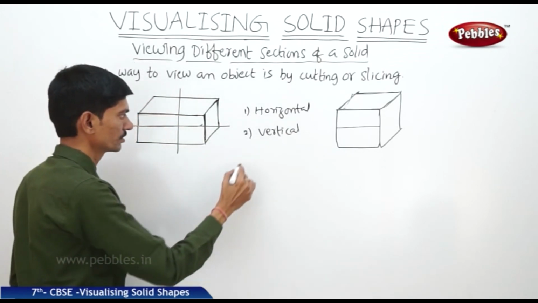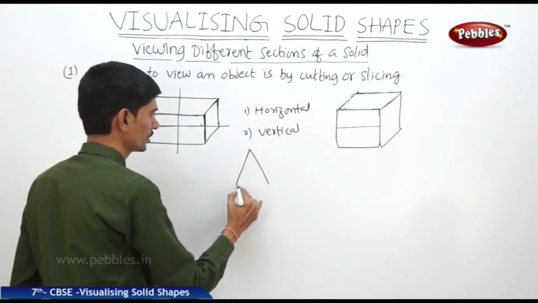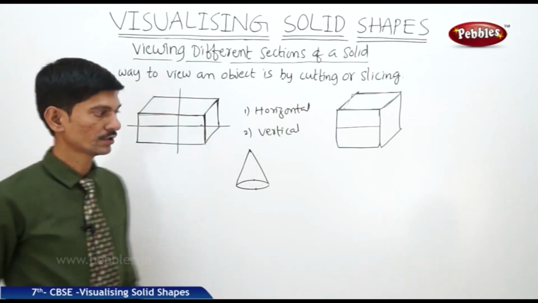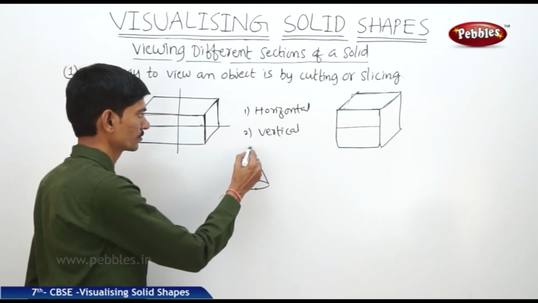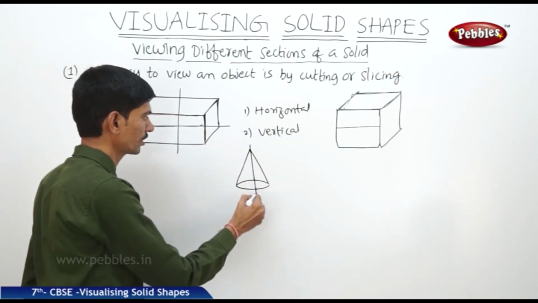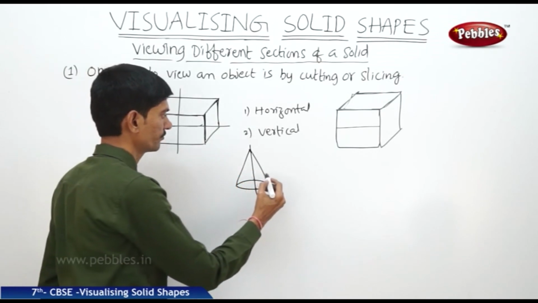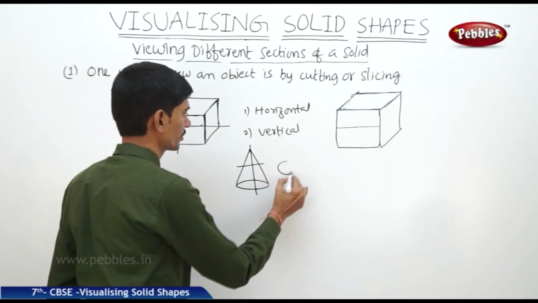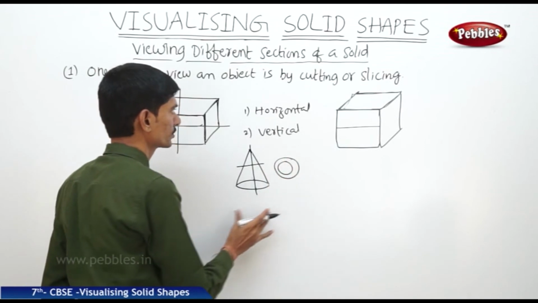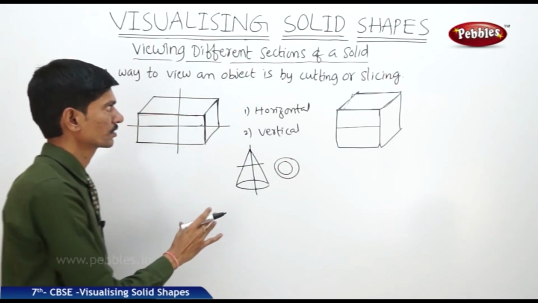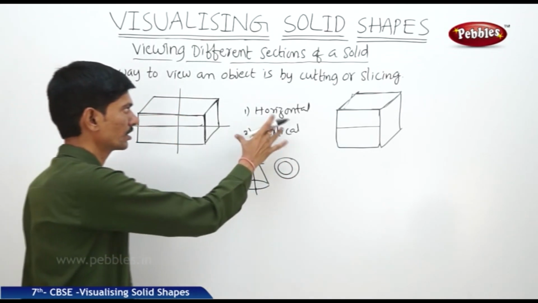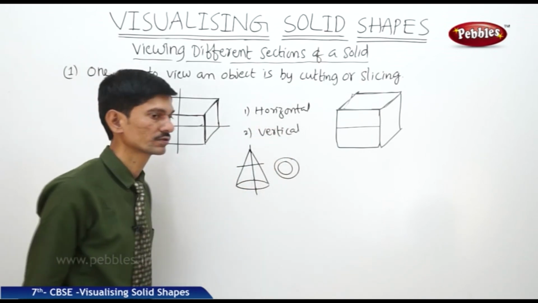Now let us take a conical shape. If you cut the cone vertically, we get the triangular shape, and if you cut horizontally, we get the circular ring. So there are two types of cutting or slicing, horizontal and vertical cross sections.